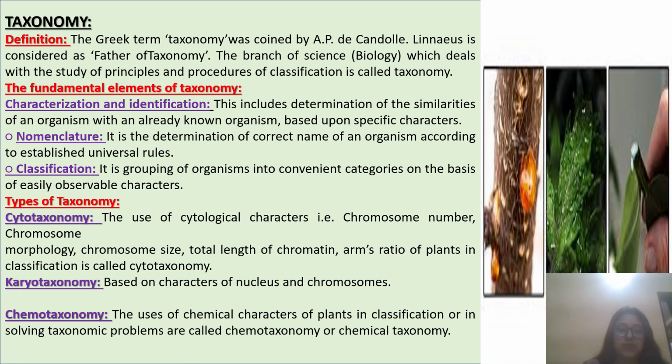Types of taxonomy. There are three types. The first is cytotaxonomy, the use of cytological characters, that is chromosome number, chromosome morphology, chromosome size, total length of chromosome, arm ratio of the chromosome, etc. Karyotaxonomy is based on the characters of the nucleus and chromosomes. And next is chemotaxonomy. The use of chemical characters of plants in classification or in solving taxonomic problems is called chemotaxonomy or chemical taxonomy.